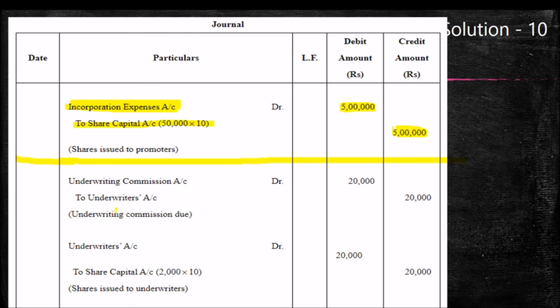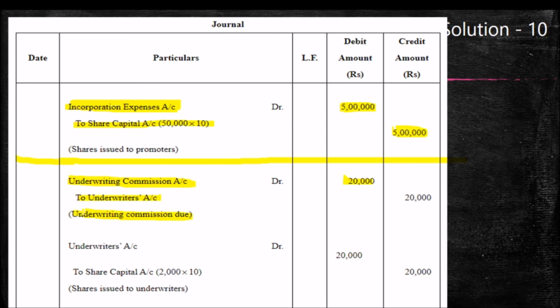Another case is what? For the payment of underwriting commission to the underwriter. So first entry will be for the payment of underwriting commission, and the second entry will be for the issue of shares. So what is actually the amount we have to pay? The company has to pay 20,000 as the underwriting commission to the underwriters. It is a due entry, not paid.